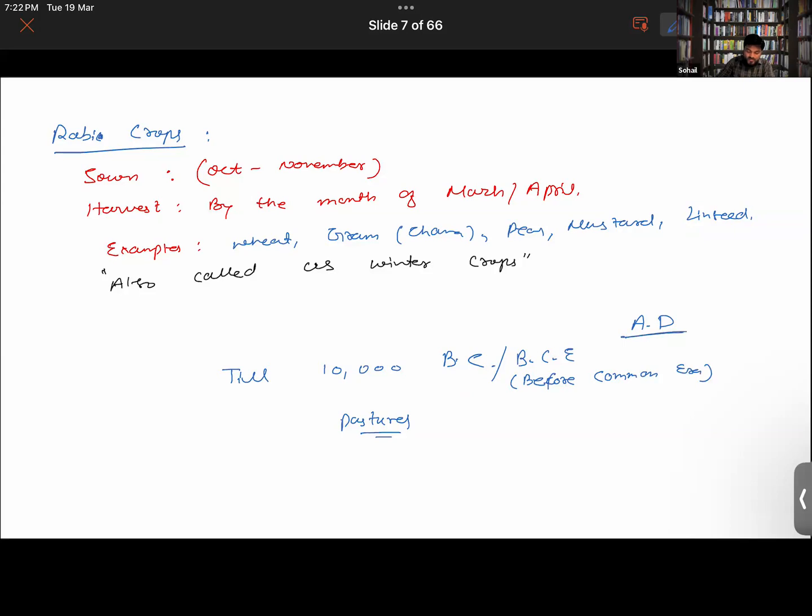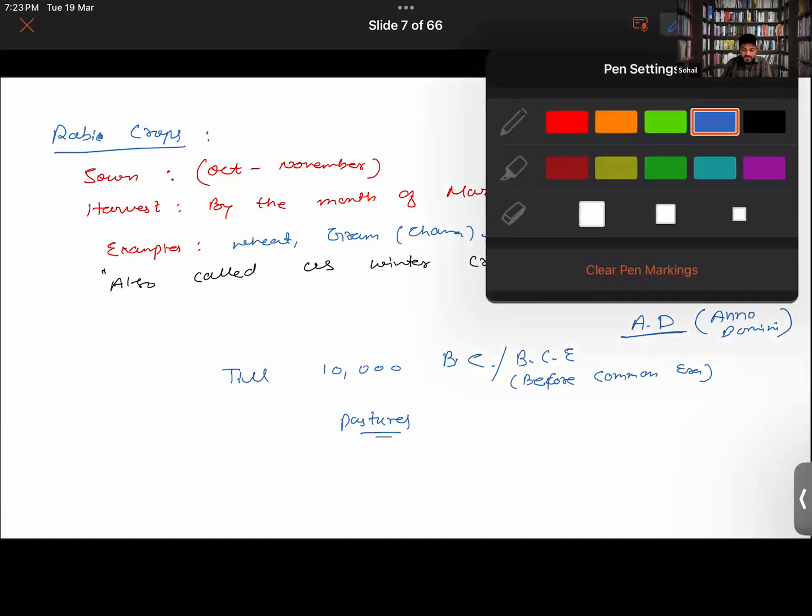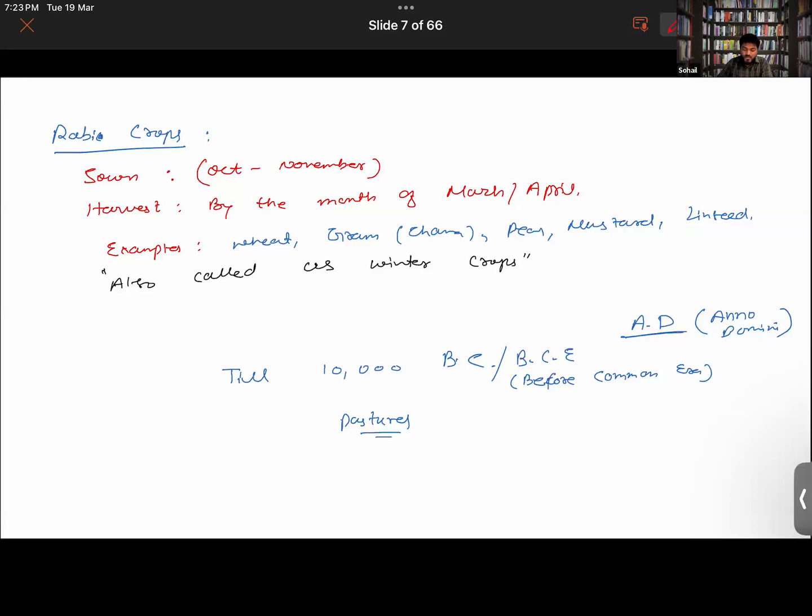And now we are living in BC or AD. What is the full form of AD? It's Anno Domini. Or sometimes you'll also find it as after death, meaning after the death of Jesus Christ. Getting it? So almost till 10,000 BC, people were still nomadic in nature. That is another important thing which I thought you should know.